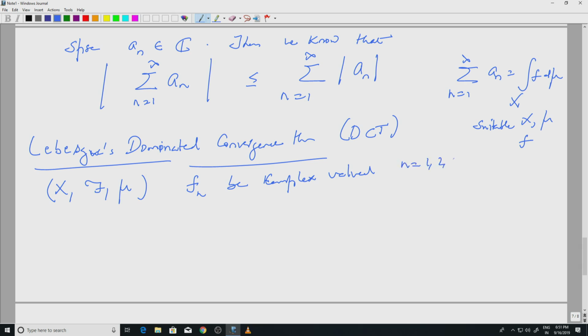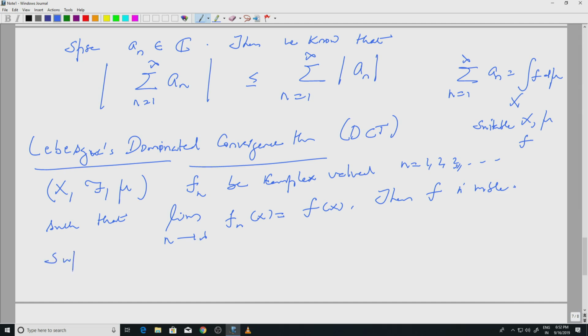For n equal to 1, 2, 3, etc., we have a sequence of measurable functions such that the limit exists. So, limit n going to infinity f_n(x) equal to f(x). Okay. So, f(x) then will be automatically measurable, right. So, then as a conclusion we know that f is measurable.